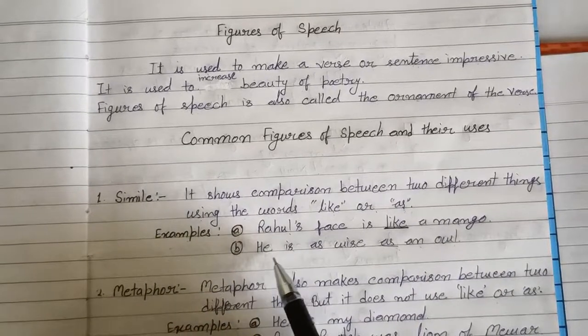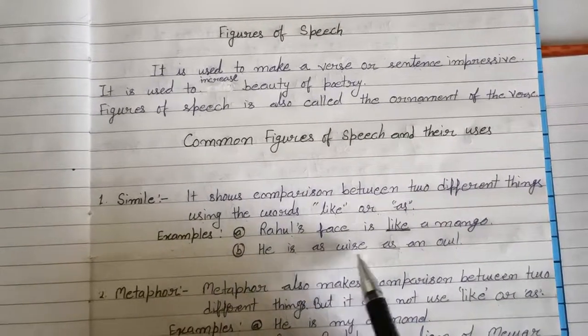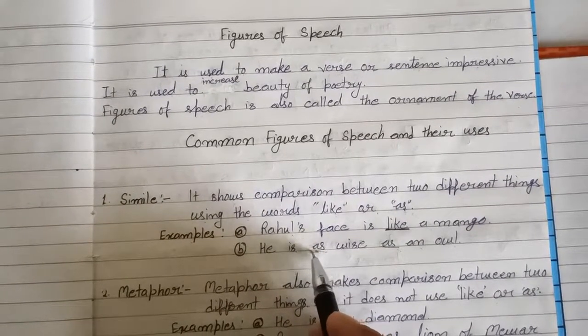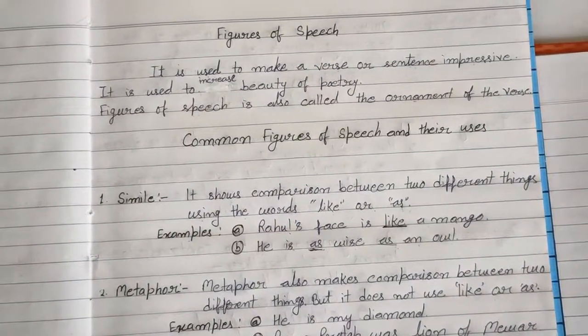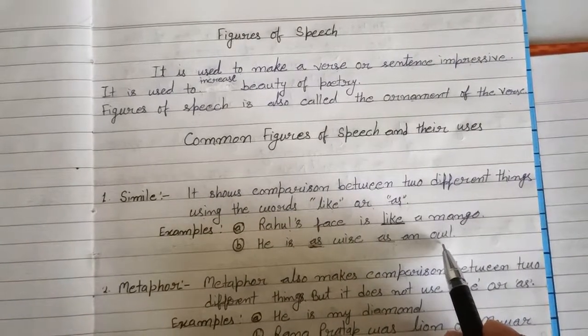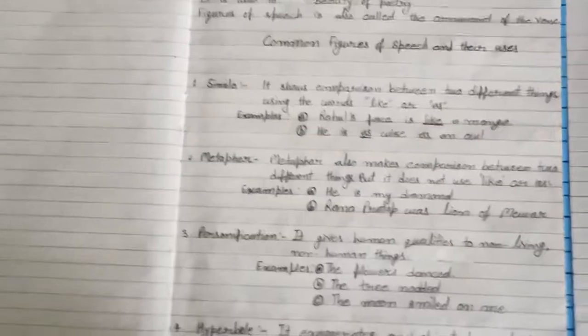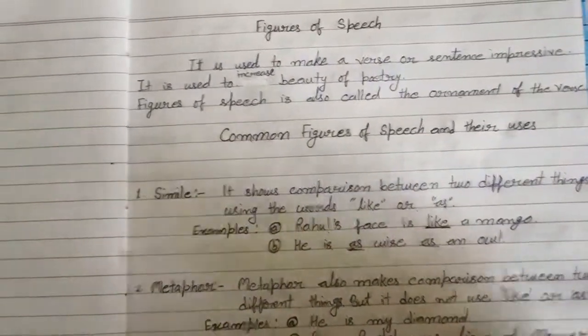Now the second example, he is as wise as an owl. So his wiseness is compared with an owl with the help of as. So I hope it is clear now for all of you.